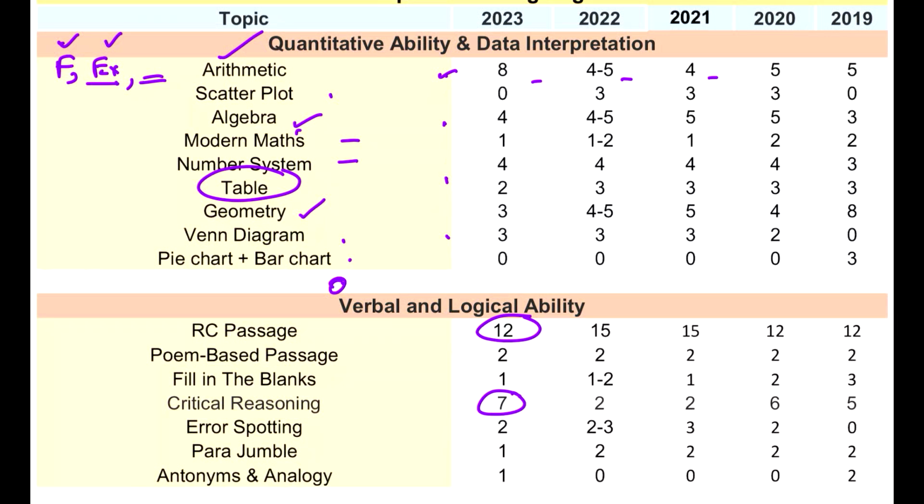So start your revision from here, then go here, and then you work down on error spotting, fill in the blanks. Poem based RC is a part of RC only, so not to talk about it specifically. Okay, 2 to 3 questions are always there. Then we come down to the other verbal part.